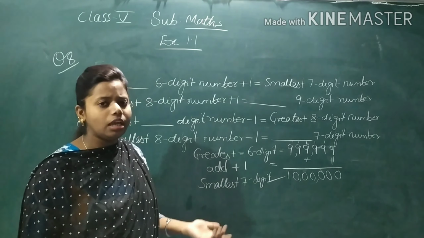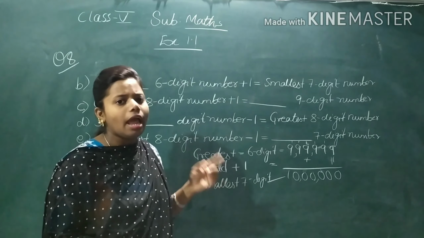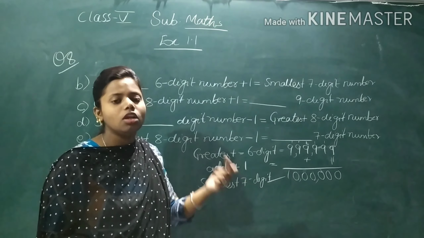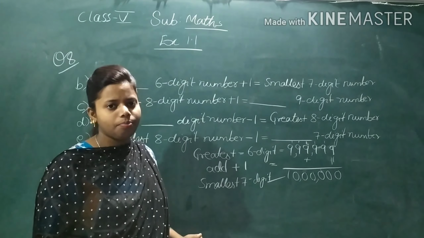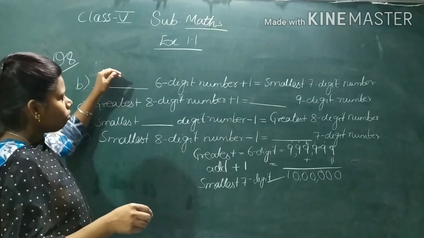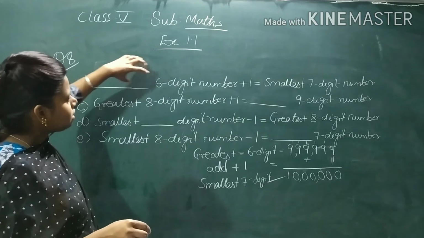So if you take the 5-digit greatest number and add 1 to it, you will get the 6-digit smallest number. Understood? Now let's fill in the blank. Dash 6-digit number, when you add 1 to it, you will get the smallest 7-digit number.